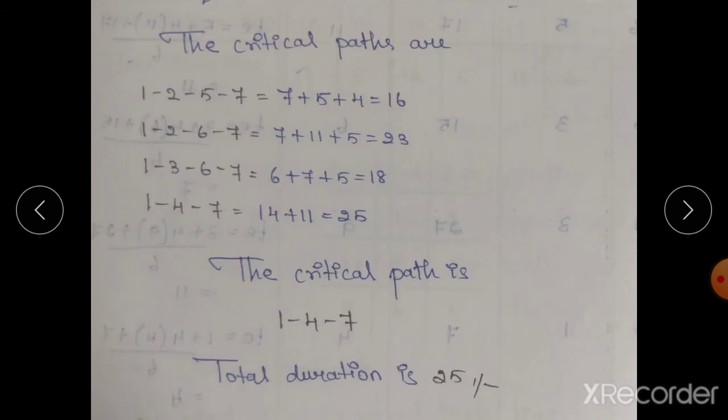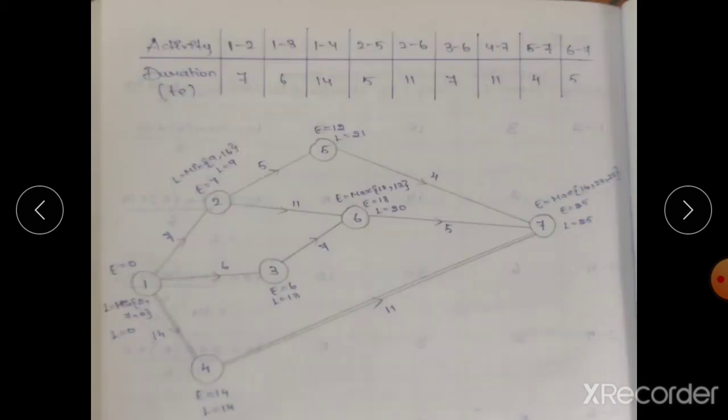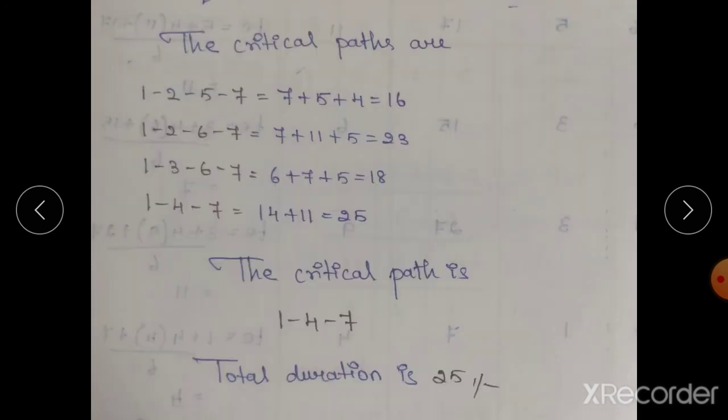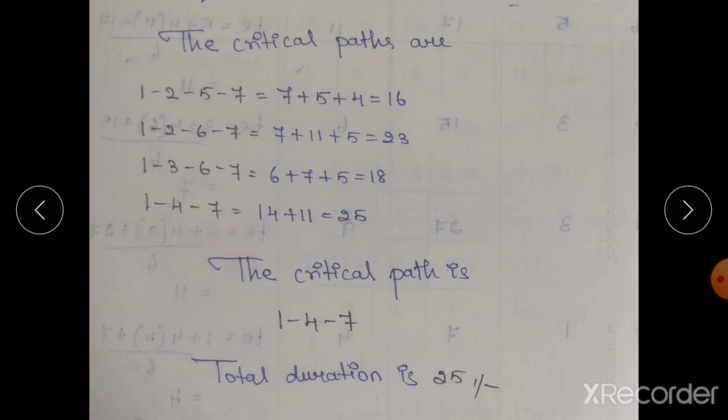So here the critical paths are 1 to 2, 2 to 5, 5 to 7, that is equal to 16. So this will be wrong. So the only one critical path is 1 to 4, 4 to 7. So the total duration is 25 because here we have the different E value and L value. So the first three critical paths we can't take. This will be wrong, so strike out this one. The only critical path is 1 to 4, 4 to 7, that is equal to 25. So the total duration will be 25.